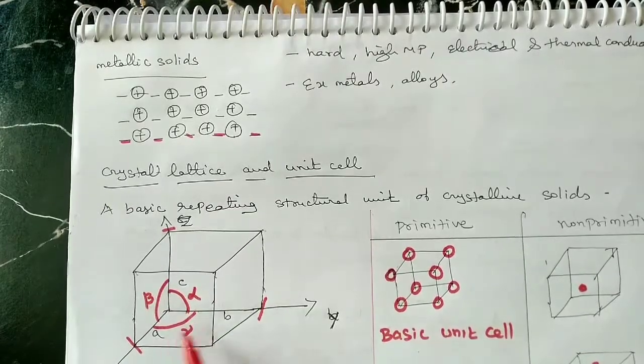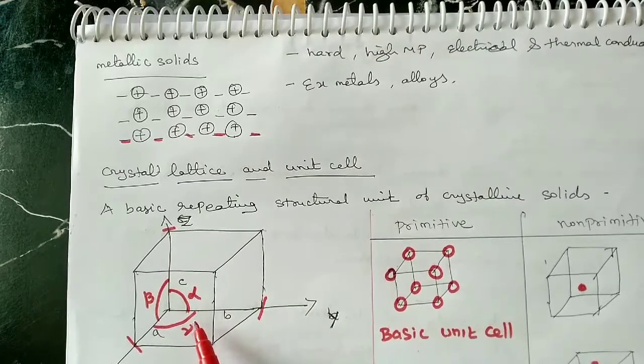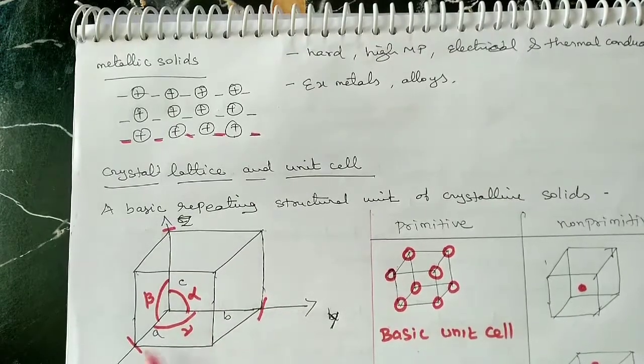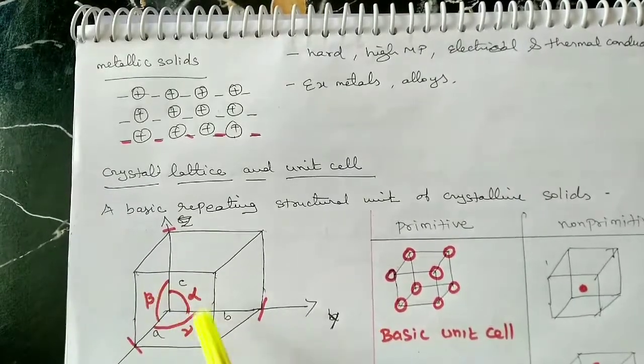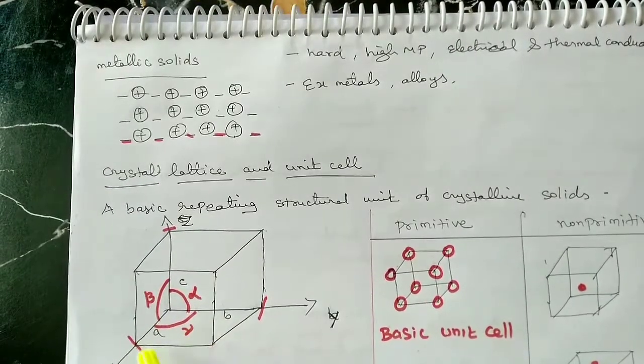Next, there is an angle. The angle between two axes is called the interaxial angle of the crystal. There are three types of angle: alpha, beta and gamma.